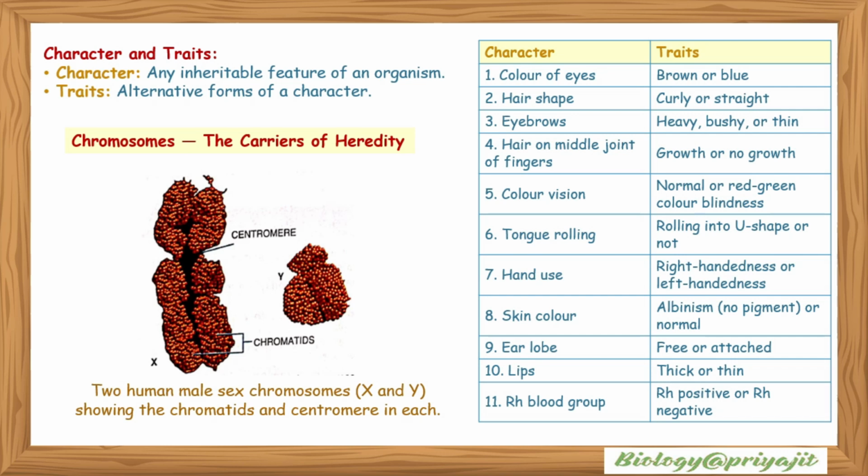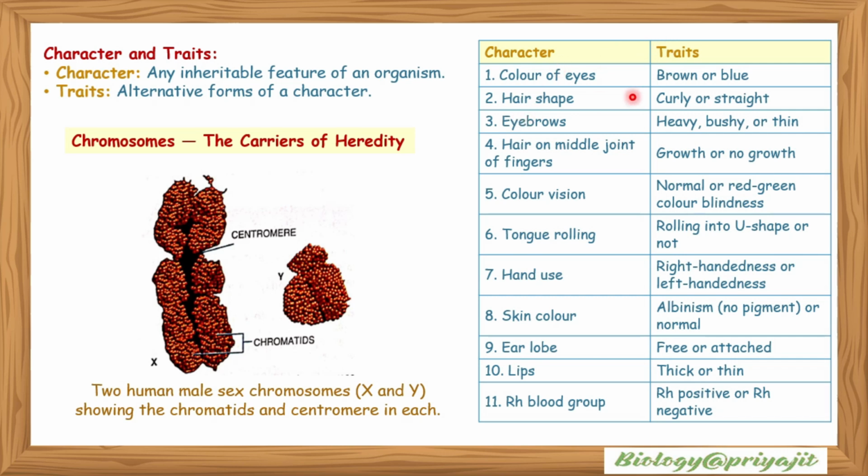Characters and traits. A character is any inheritable feature of an organism, and traits are the alternative forms of a character. The chromosomes are the carriers of heredity. The two chromosomes here are male sex chromosomes X and Y, showing chromatids and centromere in each. These are the characters and traits.